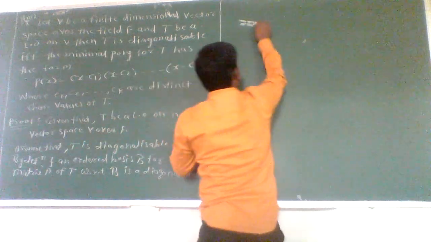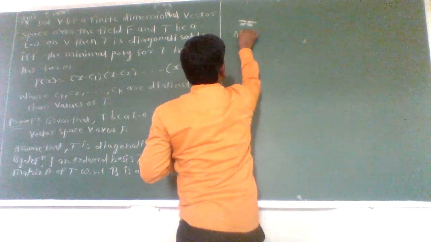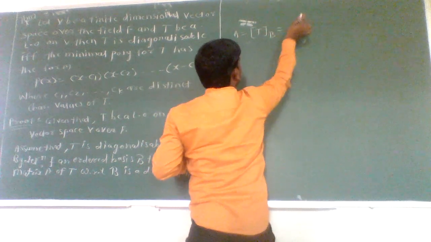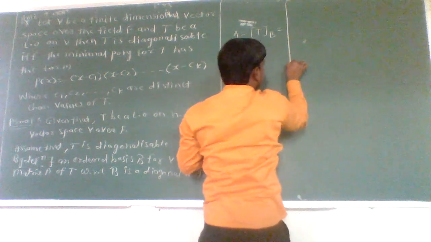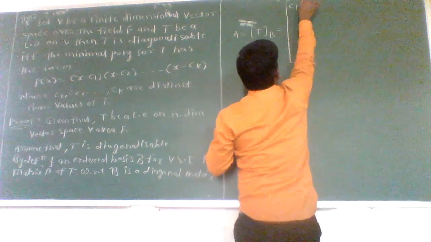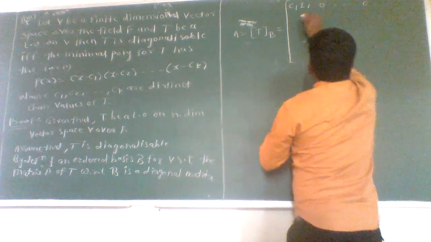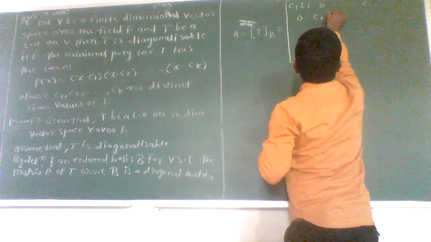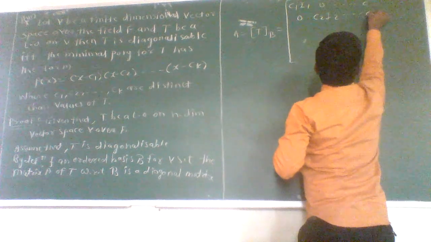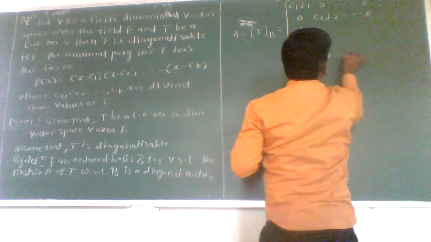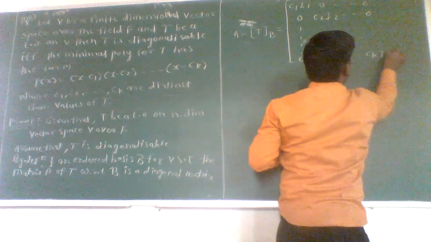Let us suppose that A is nothing but the matrix of linear operator T with respect to ordered basis B, and which is nothing but a diagonal matrix with blocks c1 I1, 0, up to so on 0, c2 I2 and so on, 0, 0, and up to so on ck Ik.